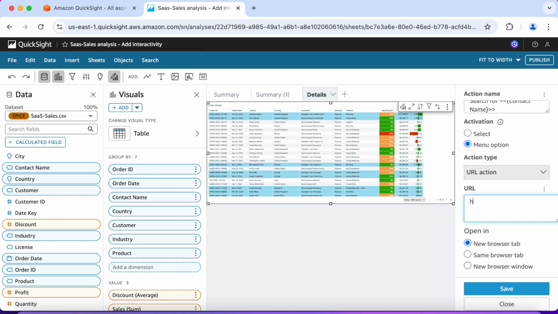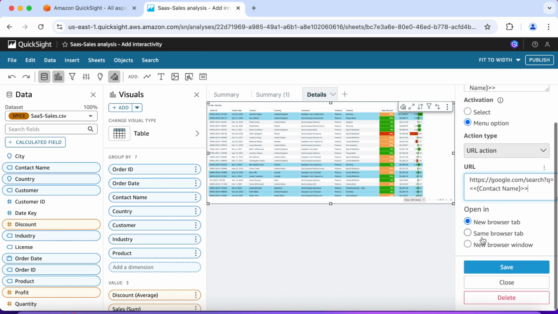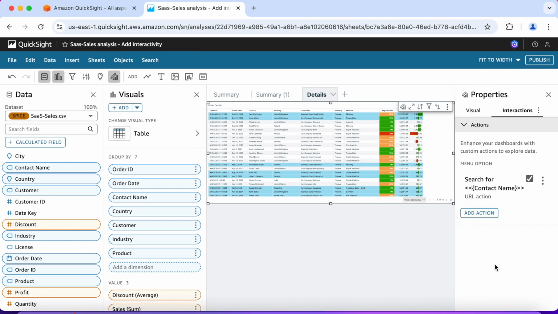And we're going to type in https:// search, Q for query equals, and the contact name from our table. Okay, let's save that.